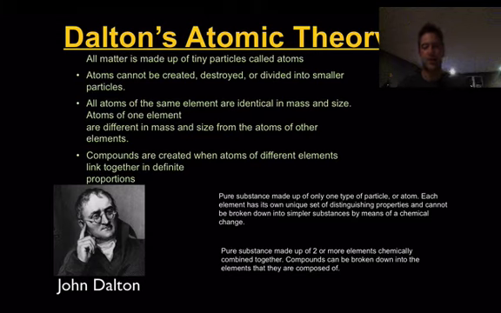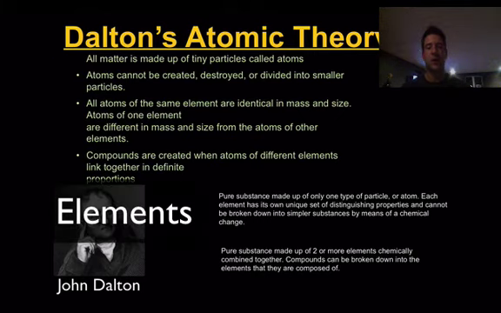So I just have a couple definitions here. The first one is elements, and I'll just write that in. Those are pure substances made up of only one type of particle or atom. Each element on the periodic table has its own unique set of properties, and we can't simplify it any farther, like we said.